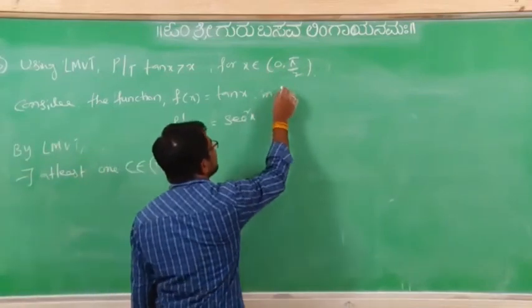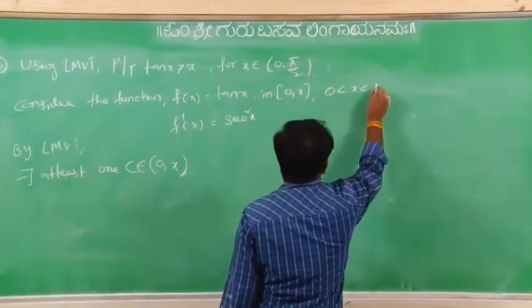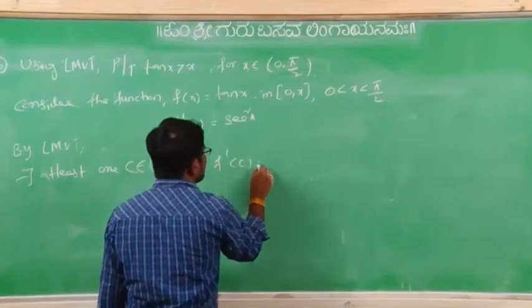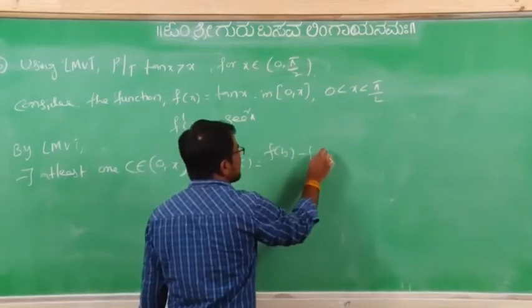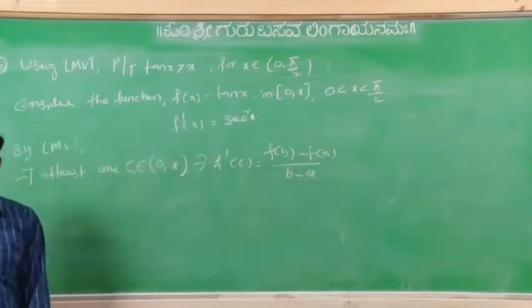Here also I am taking 0 to x, where 0 less than x less than pi by 2, such that f dash of c equal to f of b minus f of a divided by b minus a.